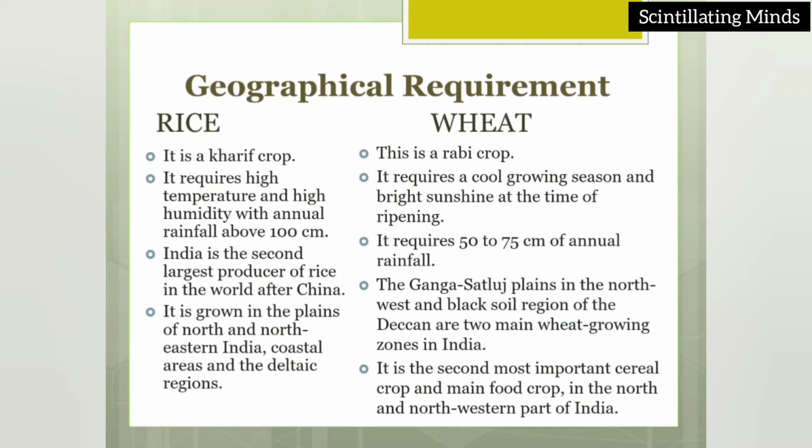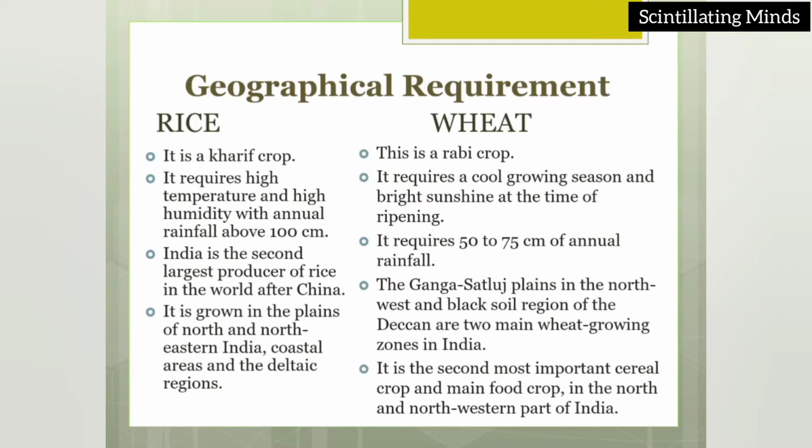Now see, rice and wheat, these are the main crops that are utilized by people in a large amount. These are the geographical requirements we have to talk about. While we talk about geographical requirements, we are going to talk about the soil, rainfall, and temperature, along with the distribution. Number one, rice. As we all know, rice is a Kharif crop. Kharif crop means we are talking about a rain-fed crop. So it is a rain-fed crop.